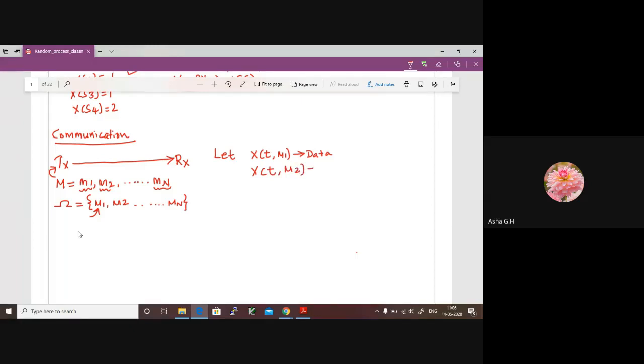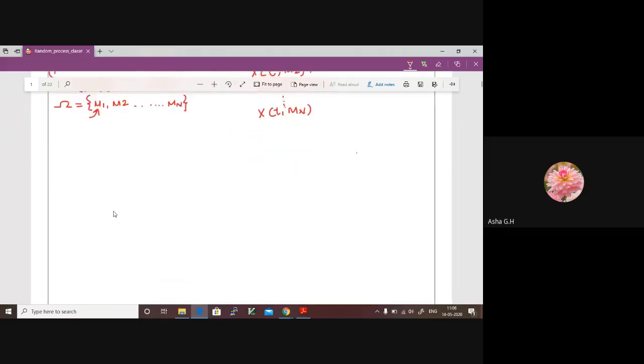This is again the second data or message block 2. Now like this, we have x of t, the function of t, and the third message block, or my third sample present at the transmitter. So this is x of t, comma, we assume that we have some n samples at the transmitter.